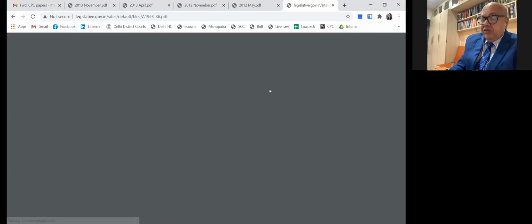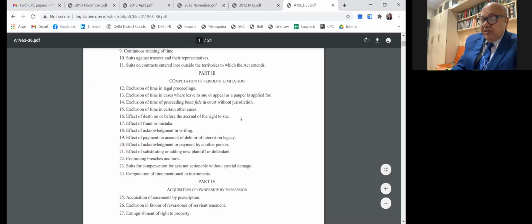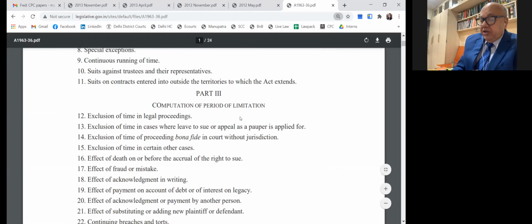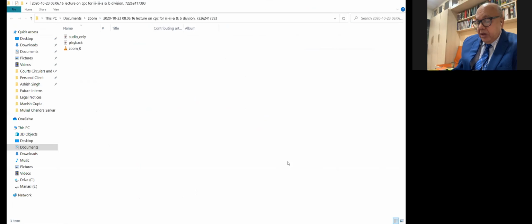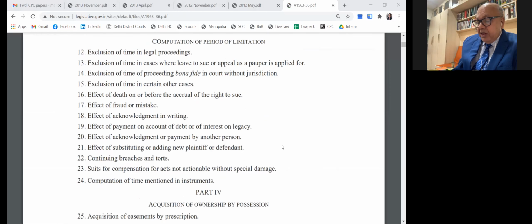The first day of filing of a suit is excluded. Then under 2, the first day of filing of the appeal is excluded. Then under 3, when a revised appeal is filed, it is not computed. Then under 4, where the decree or award is set aside, that day is excluded. Section 13 is exclusion of time in cases where leave to sue as a pauper is applied for. So under order 33, when you make an application as a pauper, your time runs only after the court disposes of the application.